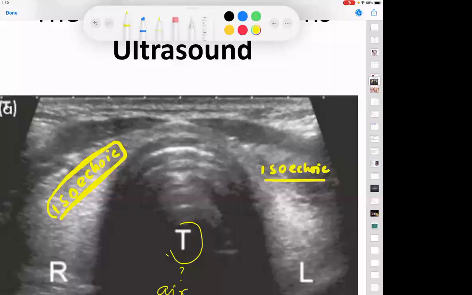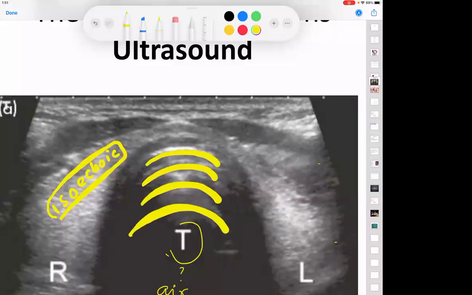Now, this part in the center area is a bit wider than this part. So this part can be said to be a bit hyperechoic. But we are not very worried with this one. What is very hyperechoic in this is this structure. What is this structure? Rings of trachea. Very good. Exactly. Very nice, sir.